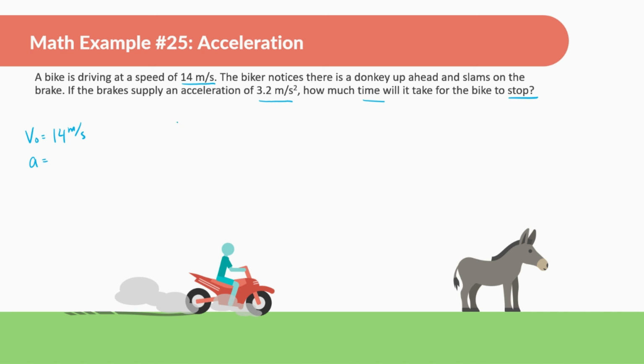But what we do need is it's slamming on the brakes, so it's slowing down. So the acceleration has to be going in the opposite direction as the velocity. If you have the initial velocity as negative, acceleration should be positive. But if you have it as positive, which most of you guys probably do, the acceleration should be negative. And then we should know it comes to a stop. So the final velocity is equal to 0. And what we're looking for is time.